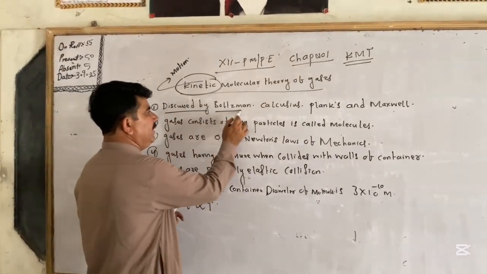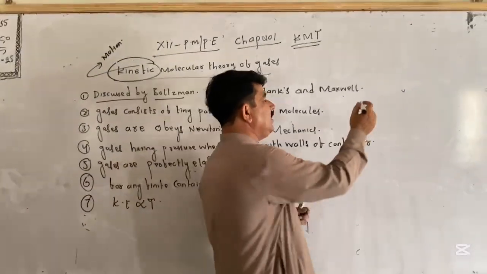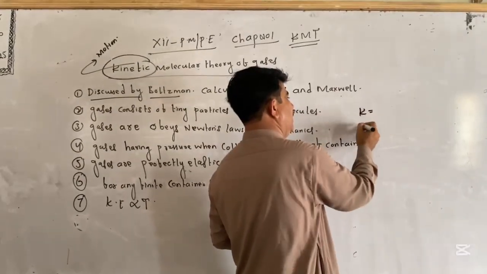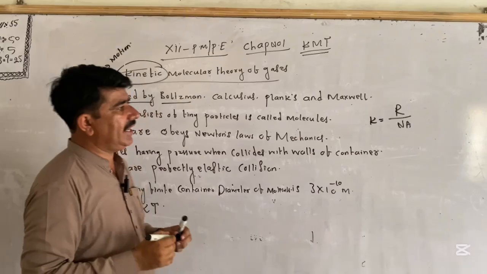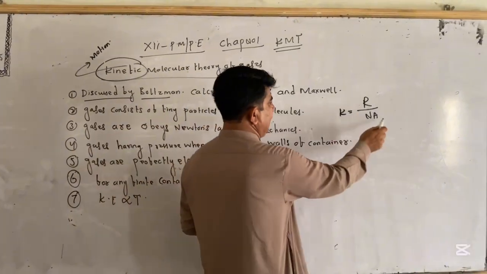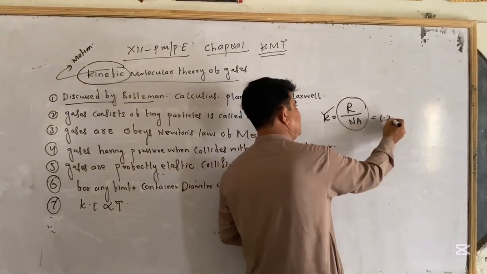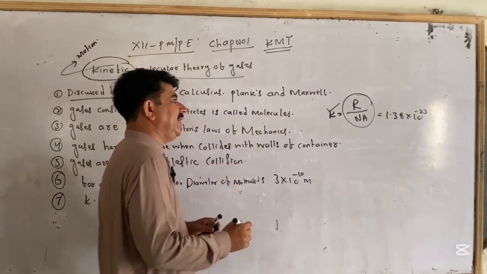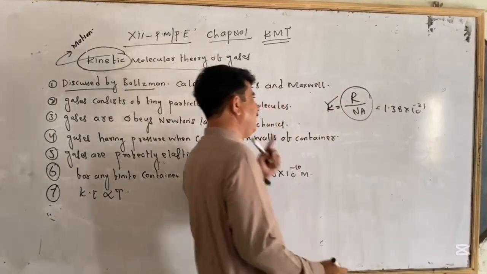It was discussed by Boltzmann. Boltzmann is a constant. What is the Boltzmann constant? The Boltzmann constant is the ratio of R and Na. R is the universal gas constant, and Na is the Avogadro number. The ratio of R and Na is called the Boltzmann constant. Its value is 1.38 into 10 power minus 23. Sorry, minus 21. This is the value of the Boltzmann constant.